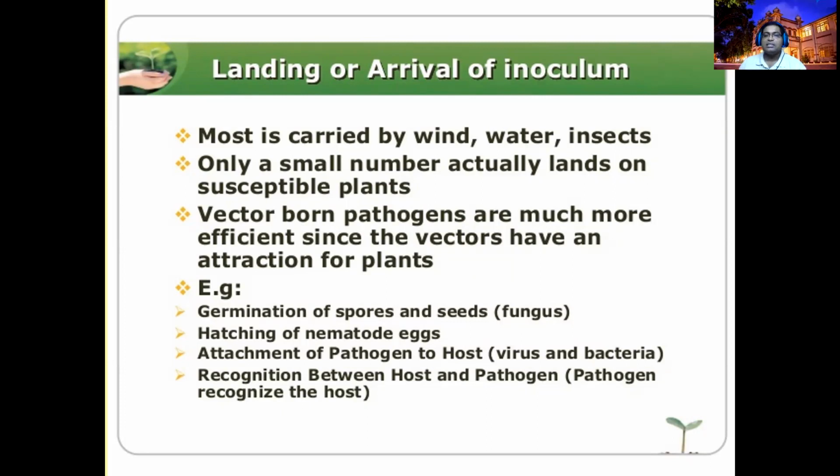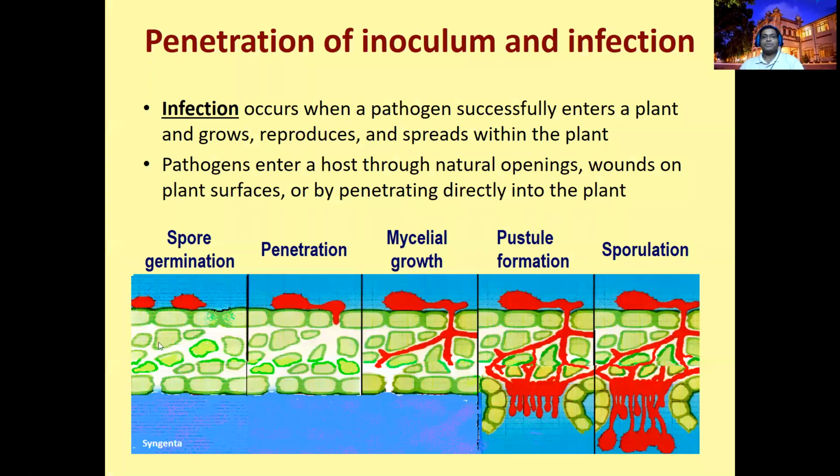For example, I will take fungal spores here. The fungal spores reach the host surfaces. The environmental condition should be suitable. Meanwhile, the fungal spores should stick on the host surface. For that, it needs a small drop of water or moisture. If it is there, the fungal spores produce certain slimy substances, very sticky substances, that stick the fungal spore tightly on the host wall.